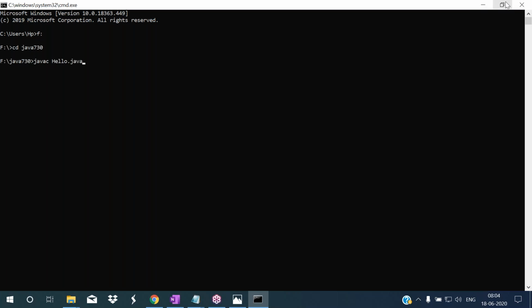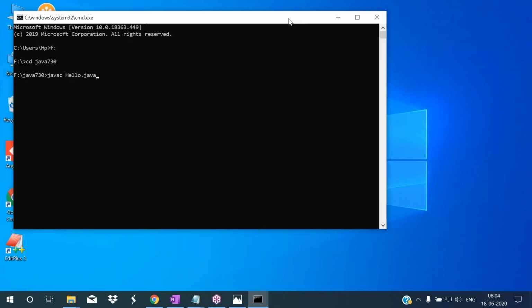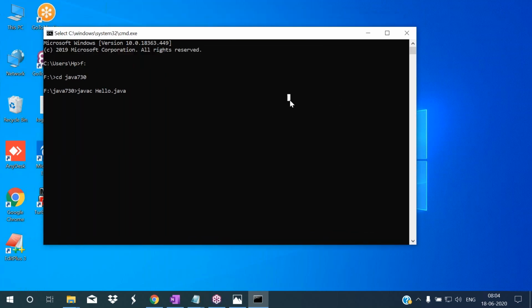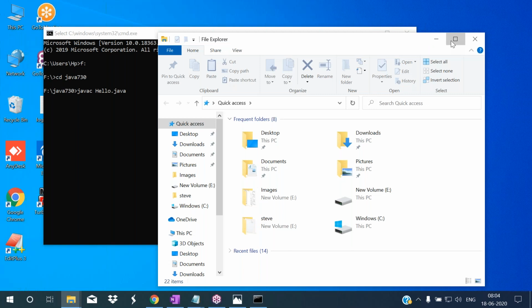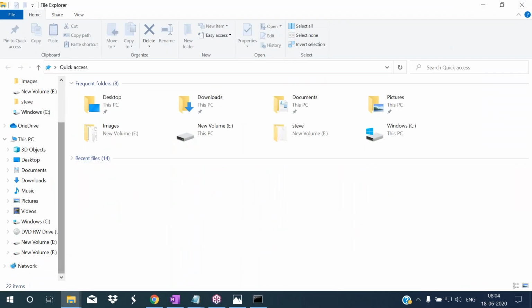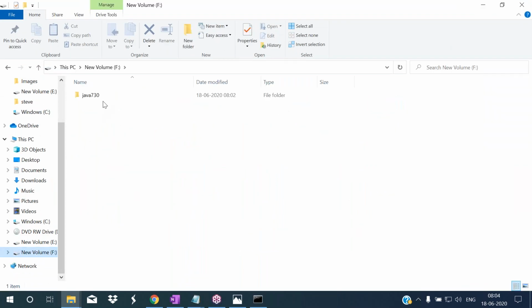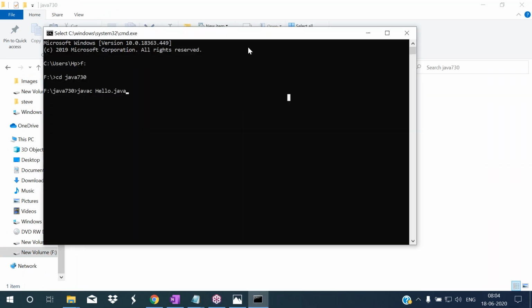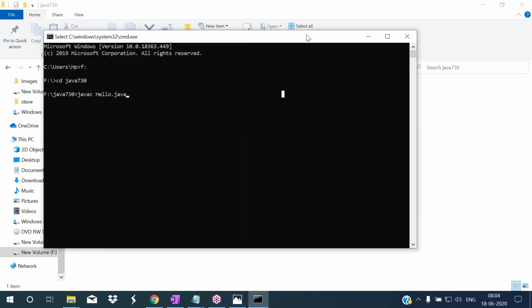Okay, observe here. When I press the enter key, what will happen? See, I'm opening that folder's location in the F drive. Our folder is Java 730. Here, what will happen when we compile? Observe here.